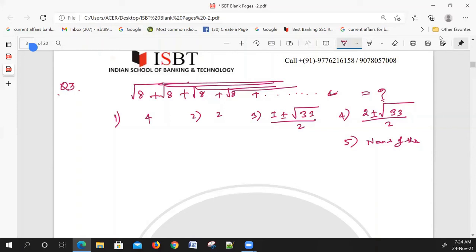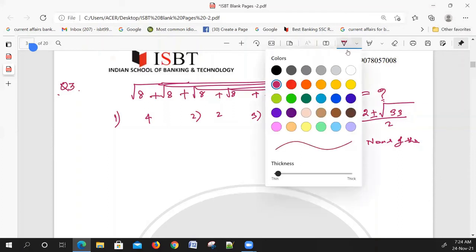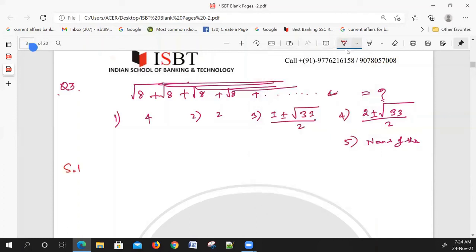Now time is over. Start the question. What is the solution? Look at the solution. Like earlier questions, we can take x.